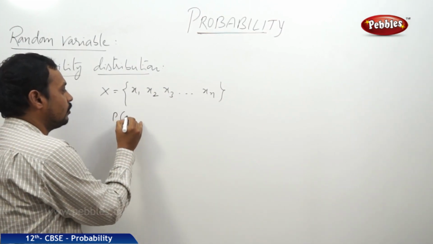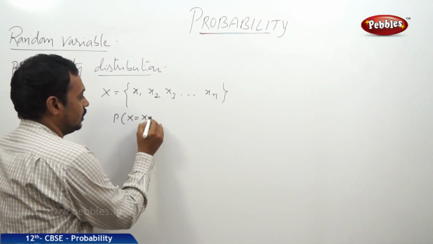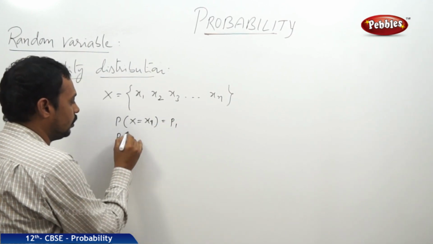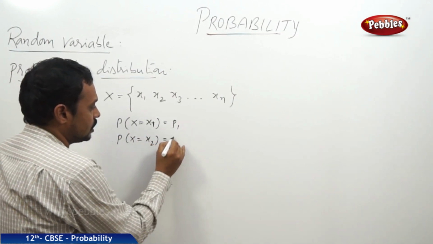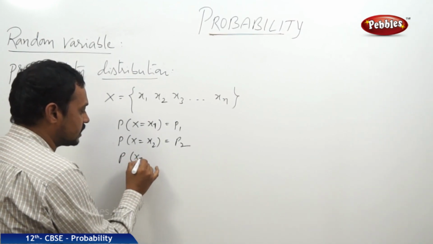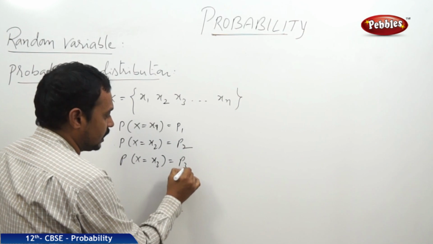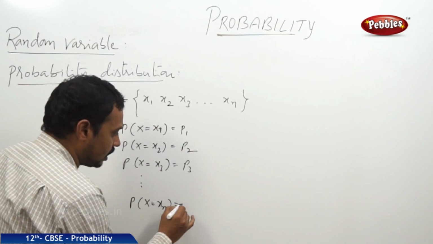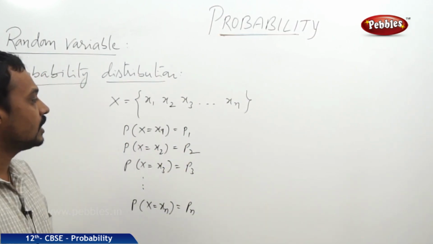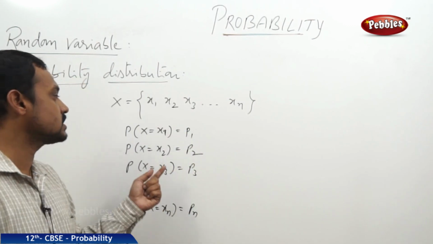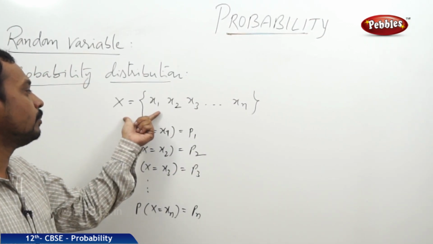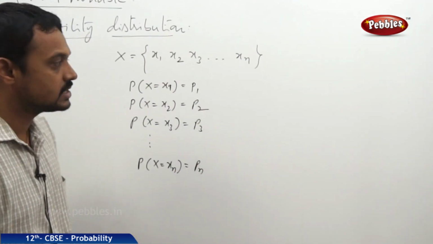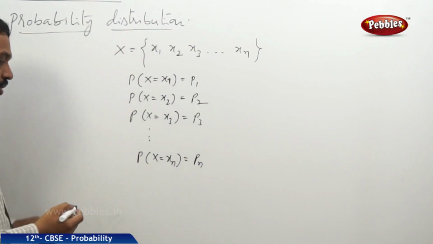That means the probability of X equal to x1 is p1, the probability of X equal to x2 is p2, the probability of X equal to x3 is p3, and so on, the probability of X equal to xn is pn. Then the system of possible values of X along with probabilities is called a probability distribution.